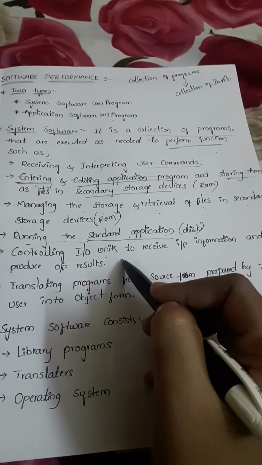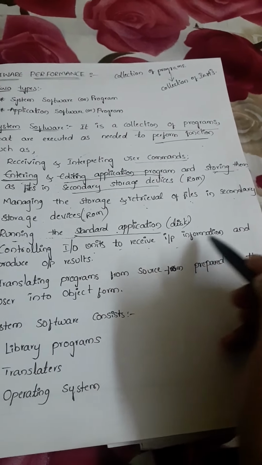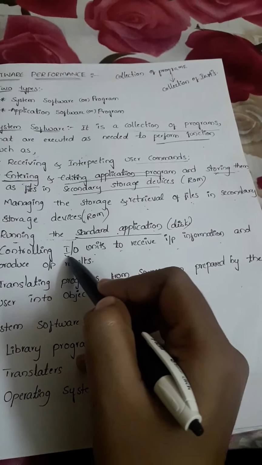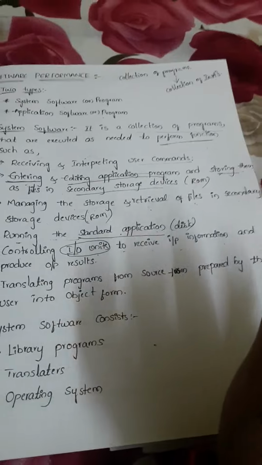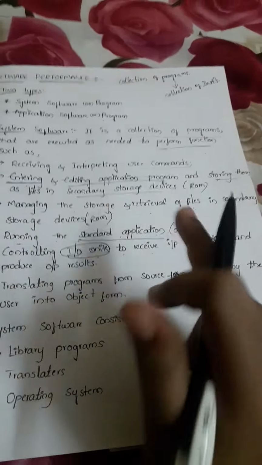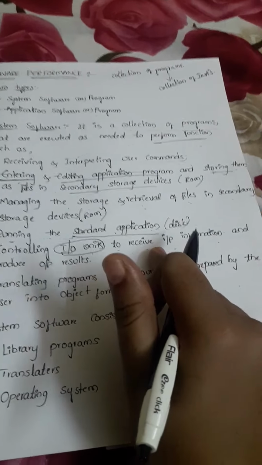Controlling the IO units means controlling them to receive input information. The input and output units are controlled by the system while receiving the input information. That capacity it has, and it also produces output results. Whenever it catches information from the input units, control action is there, and controlling capacity exists in itself.